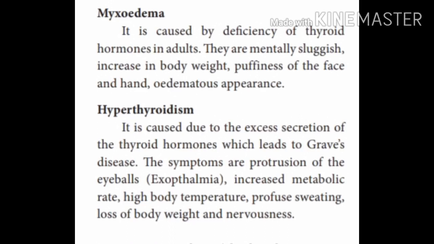As we studied hypothyroidism, let's move to hyperthyroidism. This is caused due to excess secretion of the thyroid hormone, which leads to Grave's disease. The symptoms are protrusion of the eyeballs, which is called exophthalmos, increased metabolism, and high body temperature.